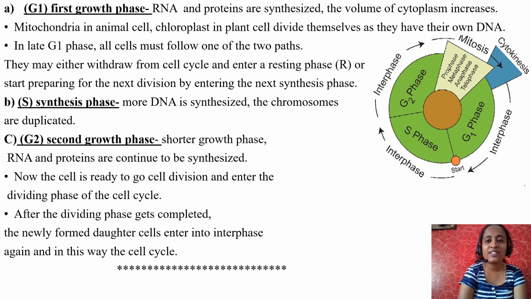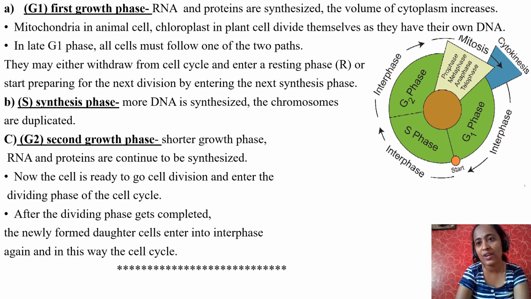Next, S phase is followed by G2 phase, the second growth phase. It is a very short growth phase. RNA and proteins continue to be synthesized just like in G1 phase. Now the cell is ready to divide. Whatever organelles, cytoplasm, DNA, proteins and RNA are required, everything is ready. Now the cell enters the dividing phase of the cell cycle. After the dividing phase is completed, the newly formed daughter cells enter into interphase again. In this way, the cell cycle repeats.